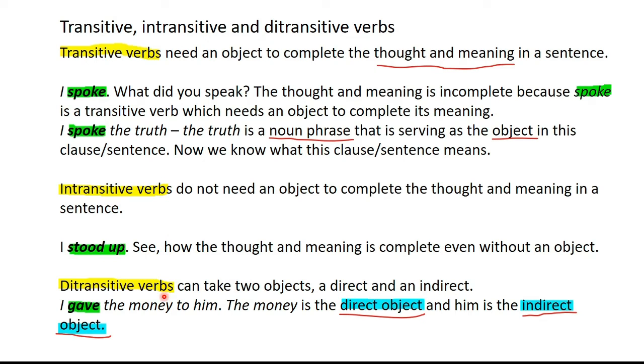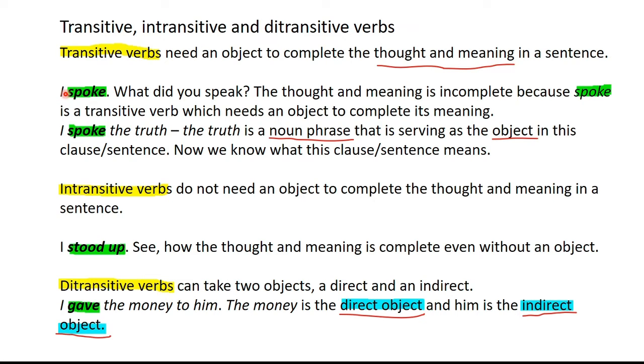Let's look at the transitive, intransitive and ditransitive verbs. Transitive verbs are simply verbs that need an object to complete the thought and meaning in a sentence. Put simply, if a sentence cannot be complete without an object, the verb in that sentence is a transitive verb. For example, I spoke. Now spoke is a transitive verb in this case because it is unclear. The sentence is failing to convey a complete thought of what has been spoken.